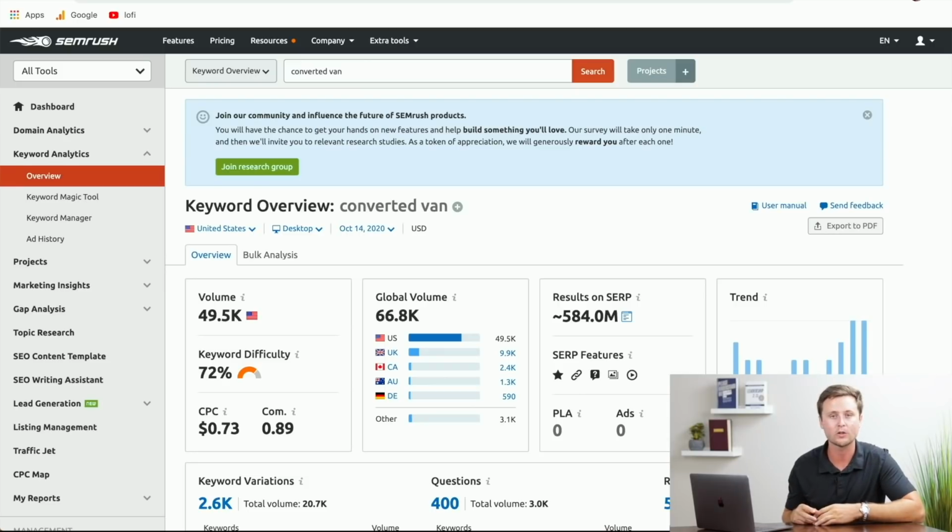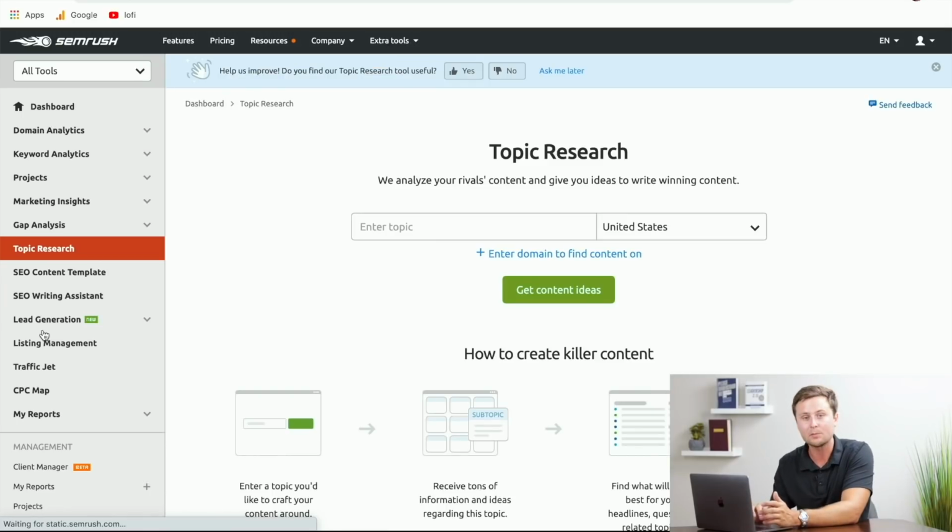And there's a way to find out what these topics are on SEMrush. So I'm going to take this topic of converted van. I like it the best out of the 3 that we just found, and I'm going to find out which articles to write on the website. So all we have to do at this point is come over to the left and go to topic research, and we're just going to type in converted van.